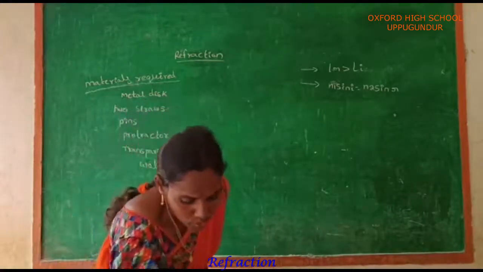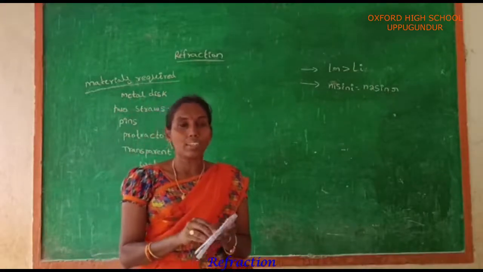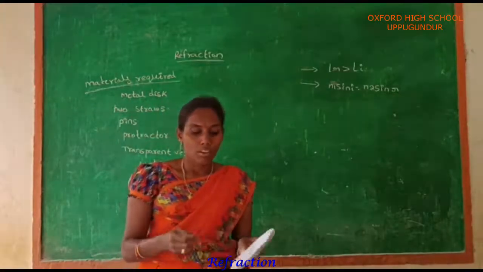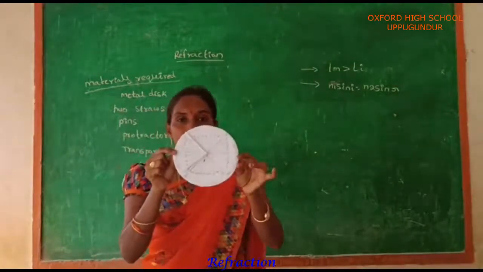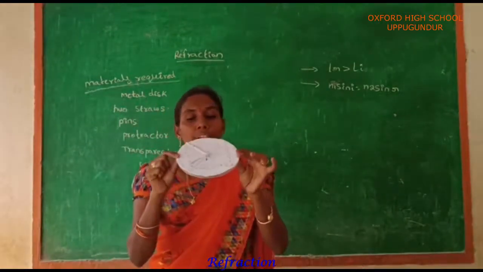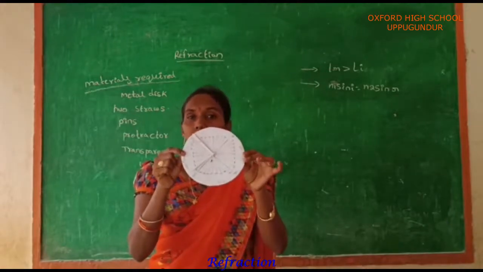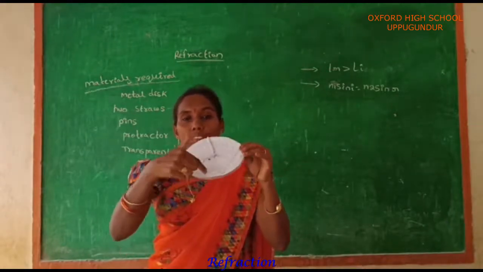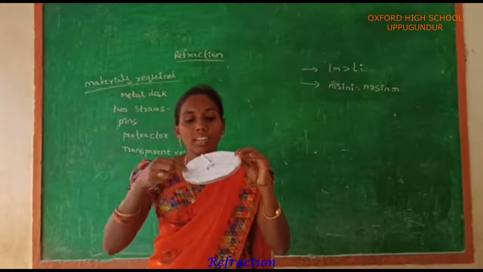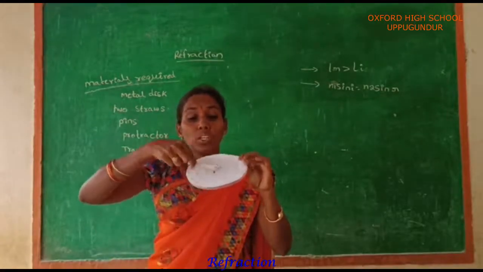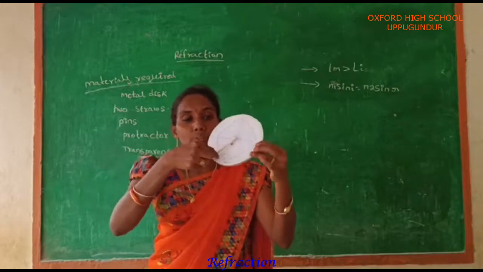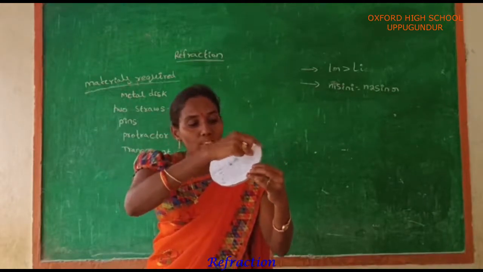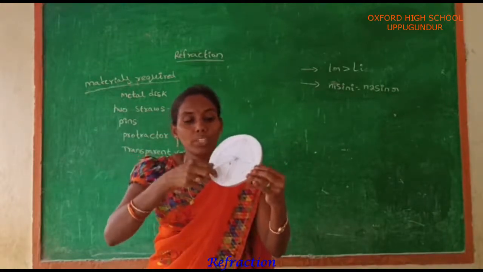First you have to take the metal disc. By using the protractor, we can mark the angles along the edge of the metal disc. And next take the two straws. The two straws should be kept at the center of the disc, and they rotate freely about the center of the disc.